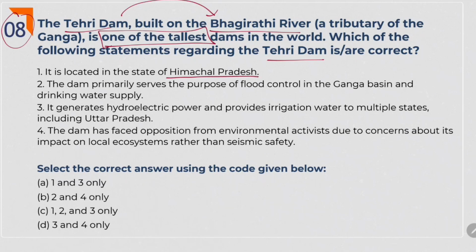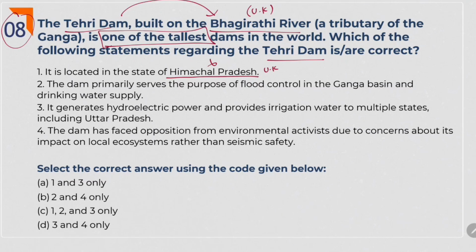We all know that Bhagirathi river and Tehri Dam is in Uttarakhand. It is one of the significant dams. Even though you don't remember all the dams and the rivers on which they are, you should remember important dams like Bakra Nangal Dam, which we have seen in the last exam, and Tehri Dam, and Maharana Pratap Sagar Dam. These things you should have an idea of. Okay, it is not located in Himachal Pradesh, it is in Uttarakhand. So the first statement is wrong.